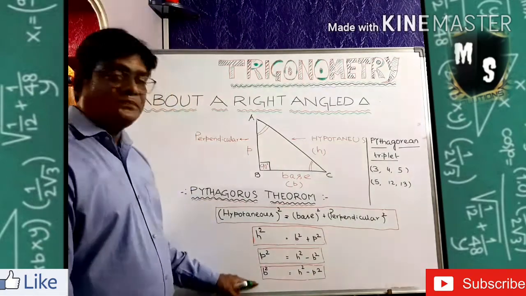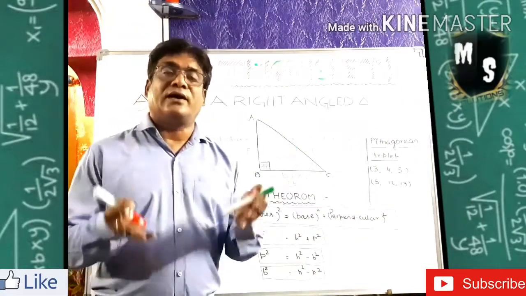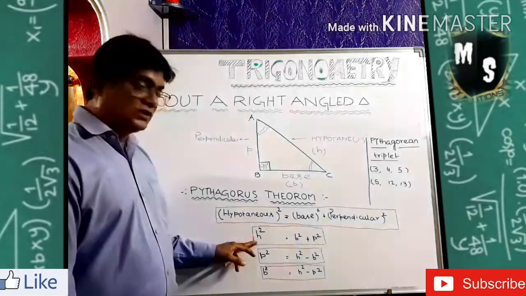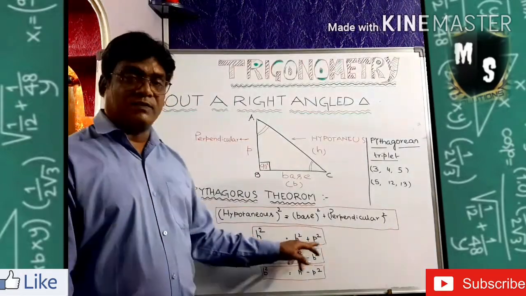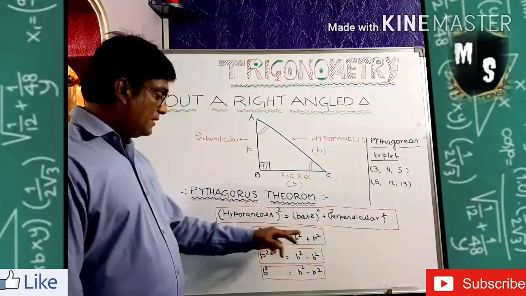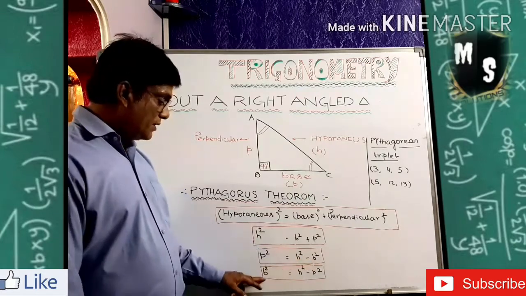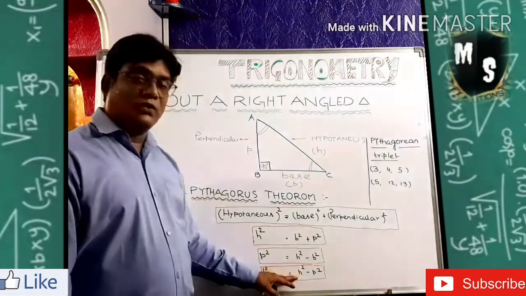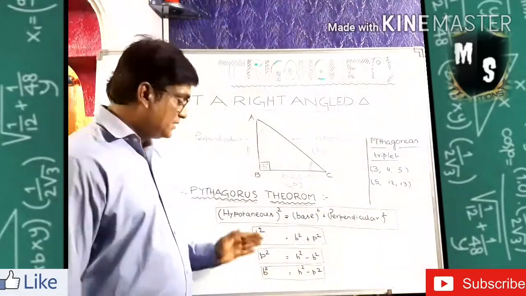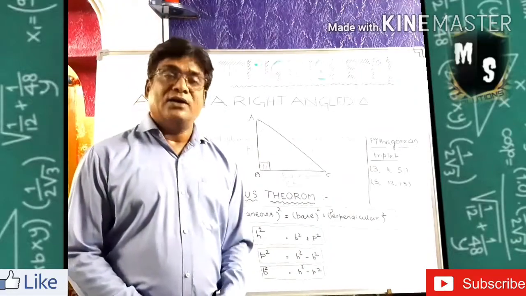So these are the calculations of the three sides of the right angle triangle according to the Pythagoras theorem. The theorem says hypotenuse square equals perpendicular square plus base square. When you are calculating perpendicular square, you subtract the base square from the hypotenuse square, and when you are calculating the base square, you subtract the perpendicular square from the hypotenuse square, by which you can calculate the three sides of the right angle triangle.